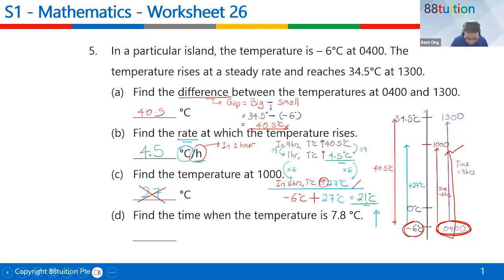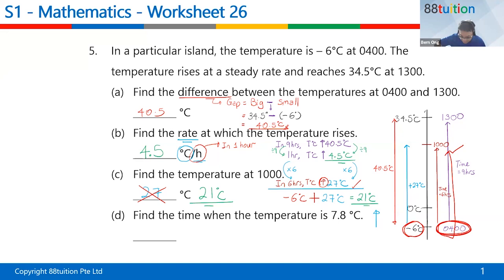So don't be too hasty to say, I got the 27, it looks correct. Because 27, if you put it down here, really looks correct. Can you see that? It's between 0 and 34.5. It really looks correct, but it's not. An increase of 27 means from -6 you must plus the 27. Do you understand, children?